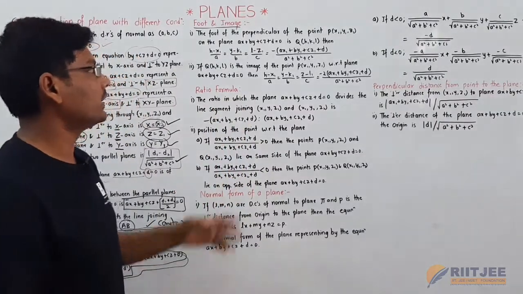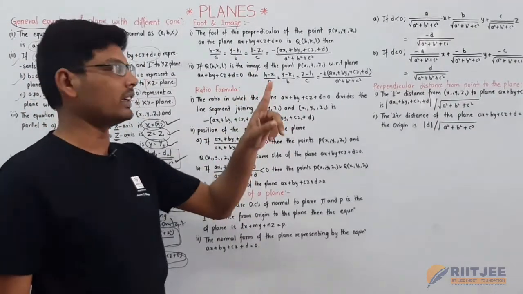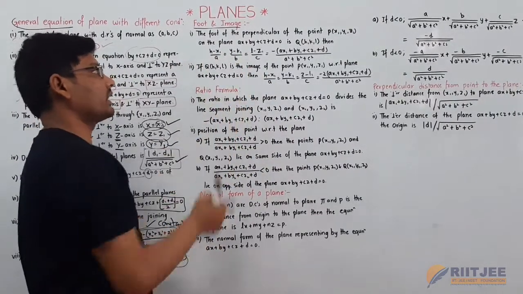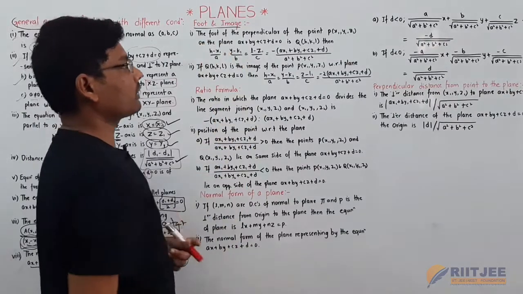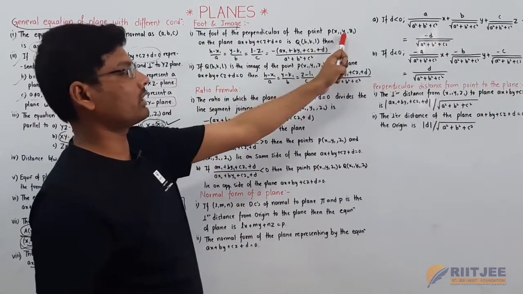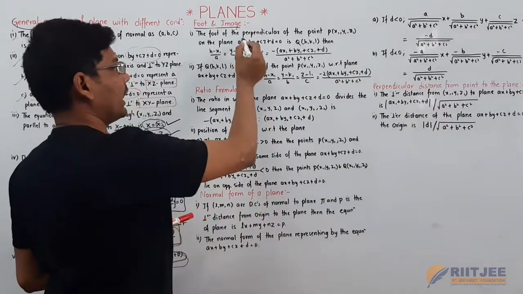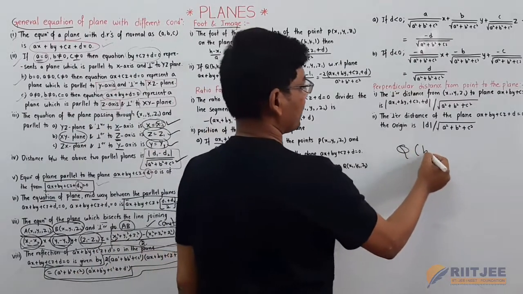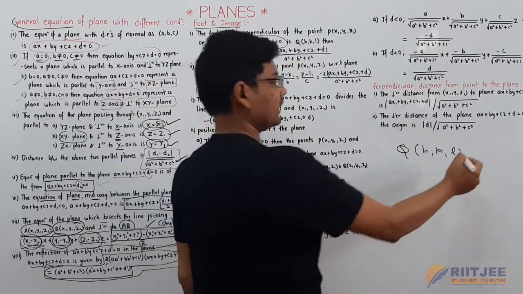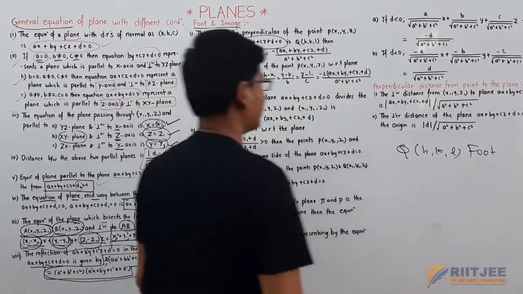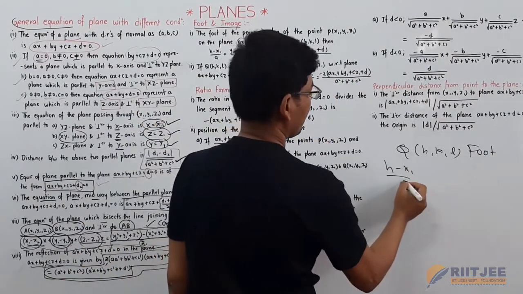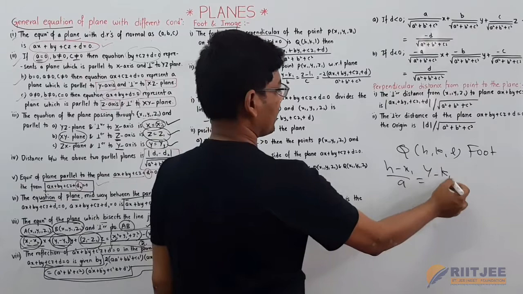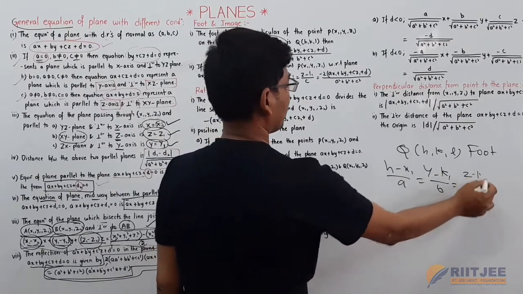In the straight line chapter, it is for only two coordinate system x and y here. Here a 3 coordinate system is there, that is x, y, z here. Then the foot of the perpendicular from the point P of x1 comma y1 comma z1 on the plane ax plus by plus cz plus d is equal to 0, and Q of h comma k comma l is the foot of the point here, that is h minus x1 by a and y minus k1 by b and z minus